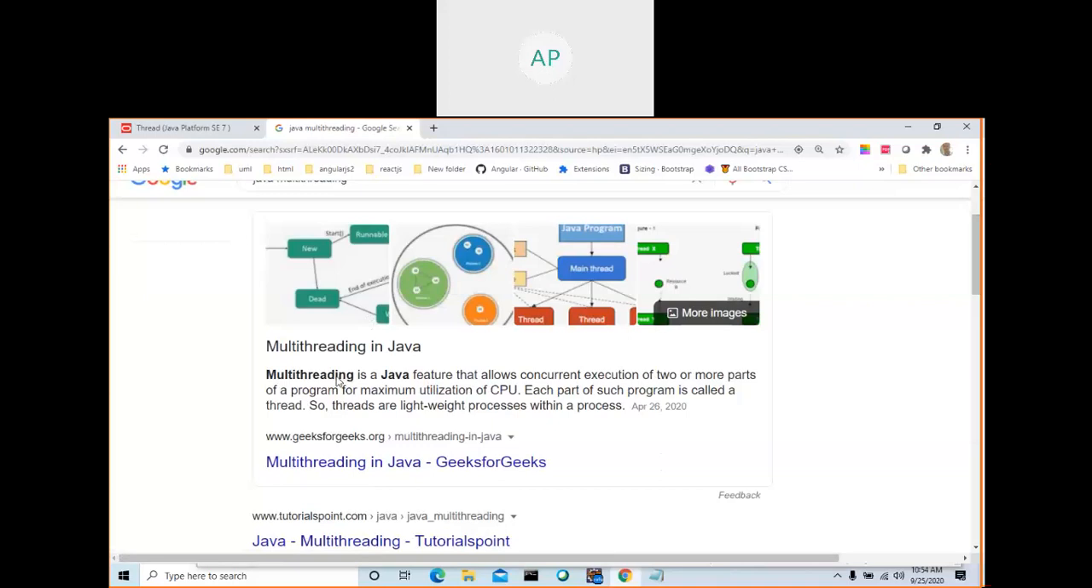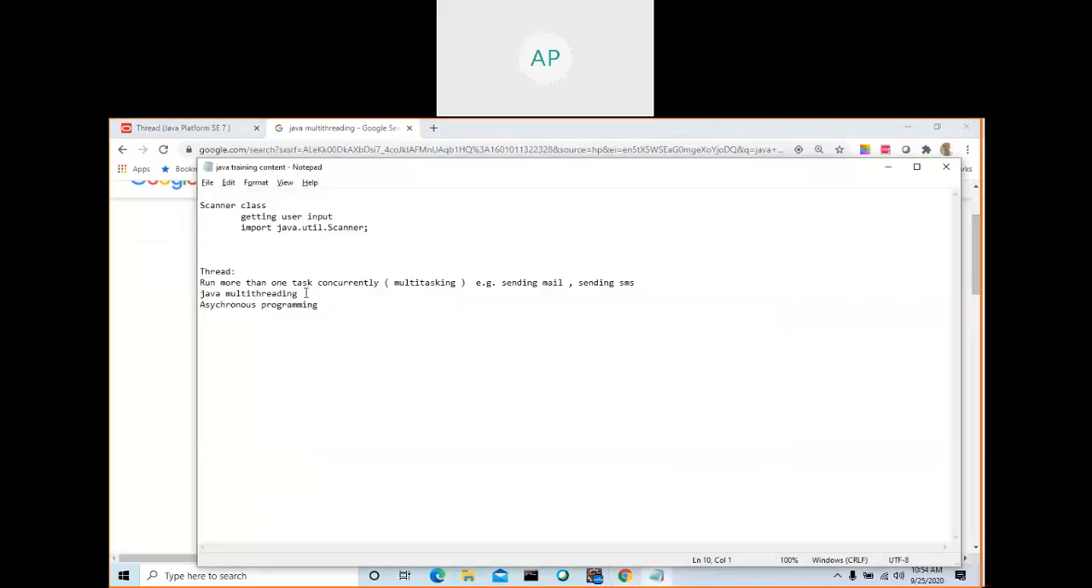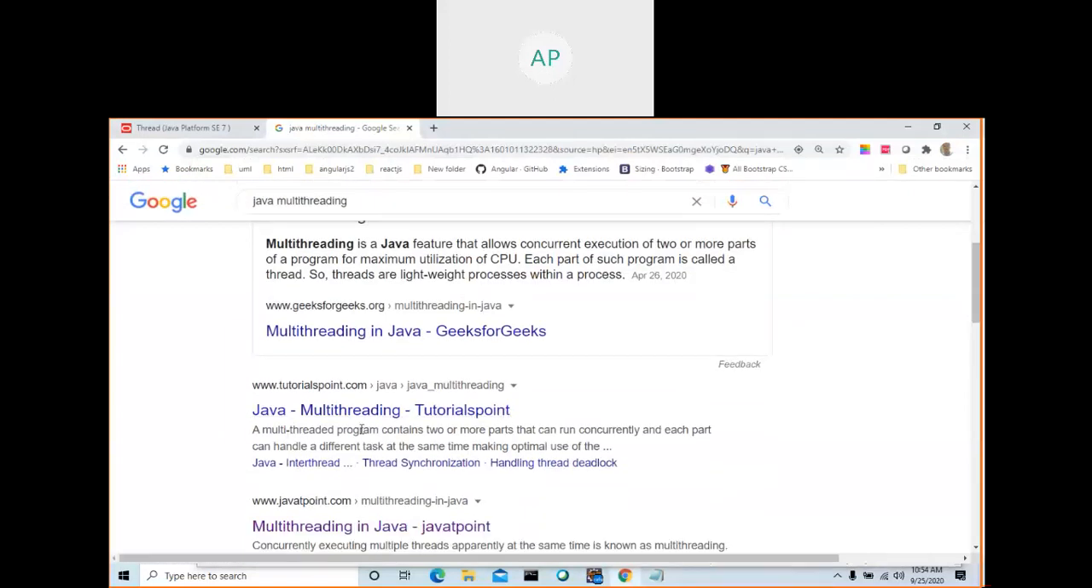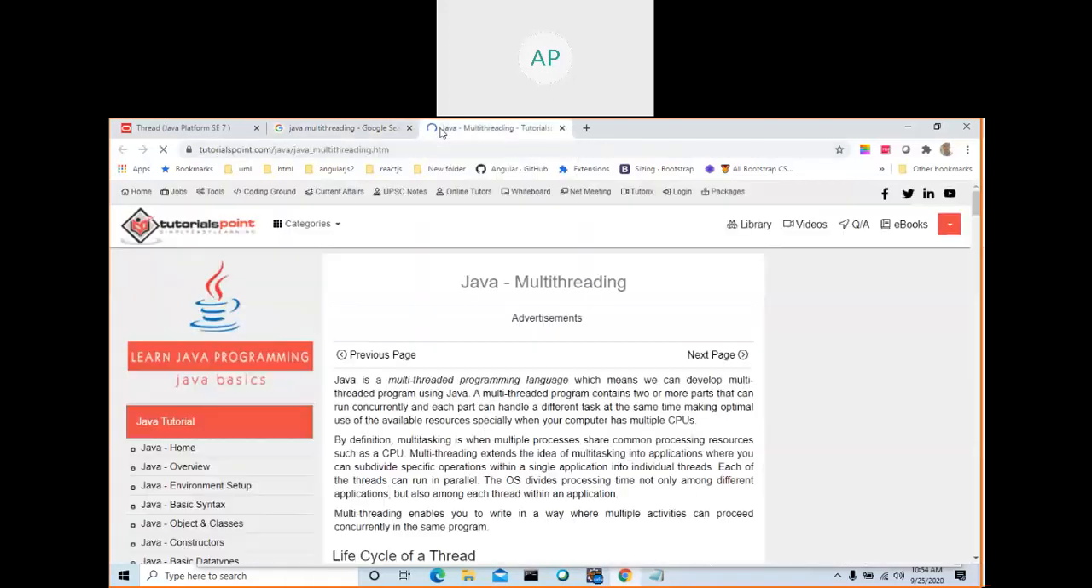In Java, you can read about multi-threading. Type in Google multi-threading, multiprocessor, Windows. On Tutorialspoint, a multi-threaded program contains two or more parts that can run concurrently, and each part can handle a different task at the same time, making optimal use of resources. If you read this, you'll get more knowledge.